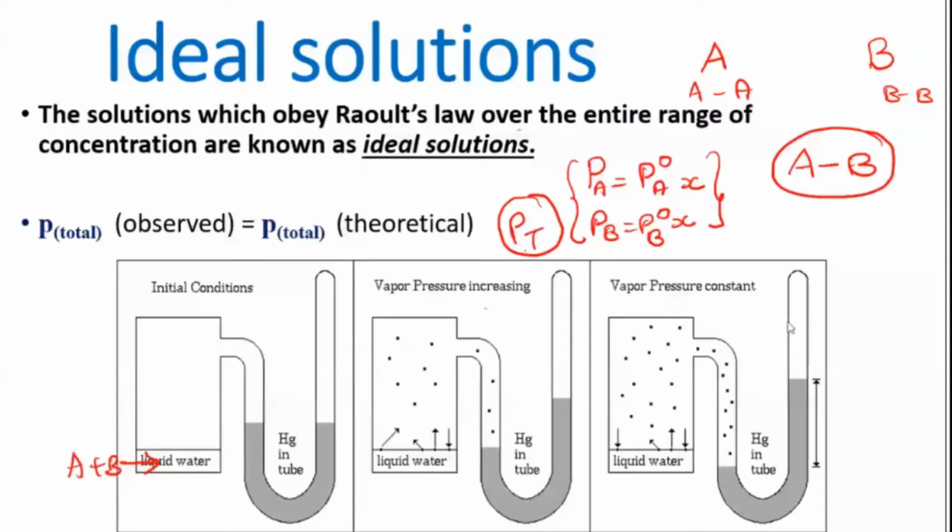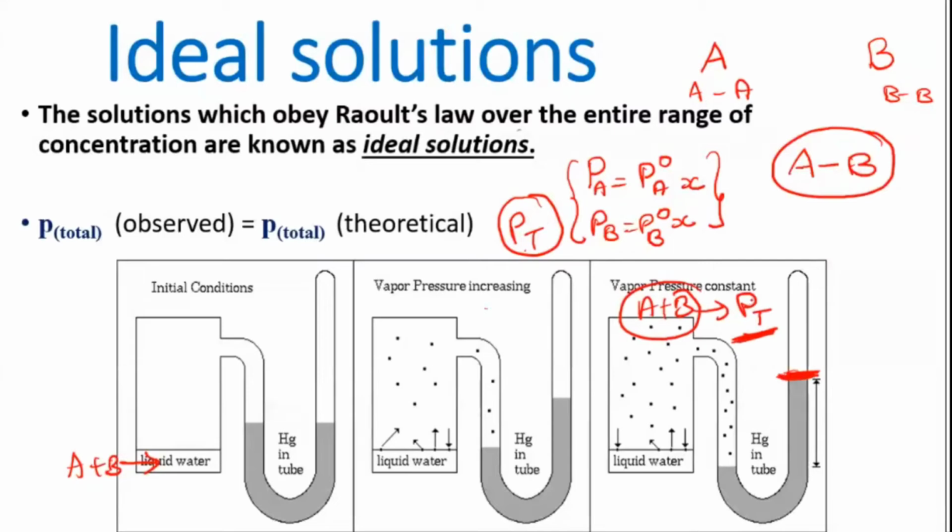And how to do it experimentally? Two liquids are taken here in this container, where you can see a manometer. A and B liquids are mixed together and then you allow them to vaporize. Once they attain equilibrium, you will see that a constant pressure is exerted. After that, you don't find any change happening. In this manometer, the mercury level will not change. They will attain one particular stage, and whatever pressure is being exerted at that stage is the total vapor pressure of A and B. A saturation point will be attained here.